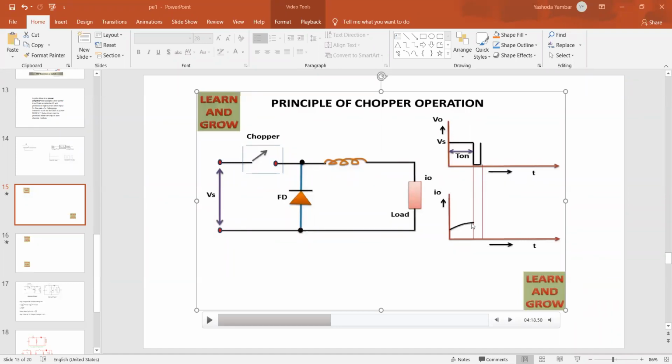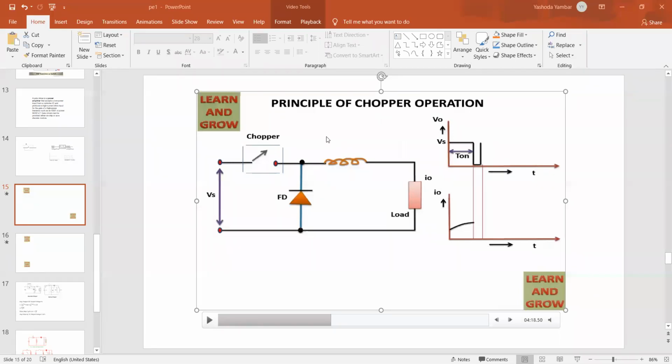Now you see the inductor current. You can say chopper is off, so what will happen? Now one more point, when the chopper is off, energy is not transferred from the source, because we are not transferring the energy from the source, we are transferring the energy from the inductor. Therefore, when chopper is off, the source voltage is also equal to 0. You can see here Vs is mentioned 0.